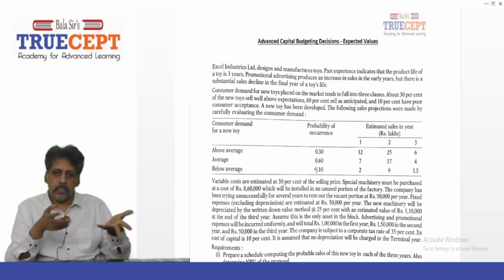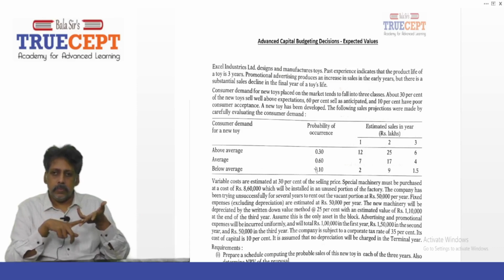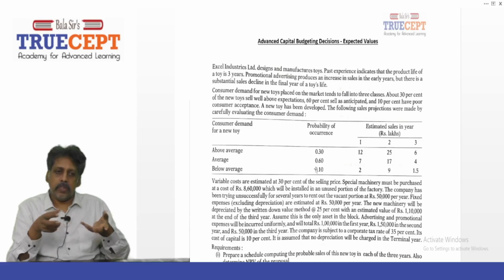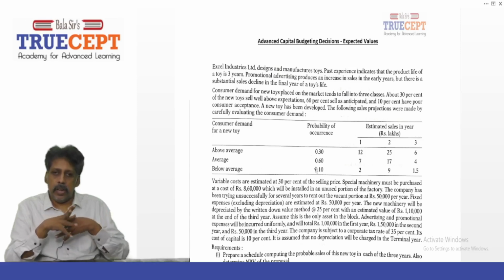Fixed expenses, excluding depreciation, are estimated at 50,000 per year. For example, all the salaries and other administrative expenses, all cash expenses, 50,000 per annum.